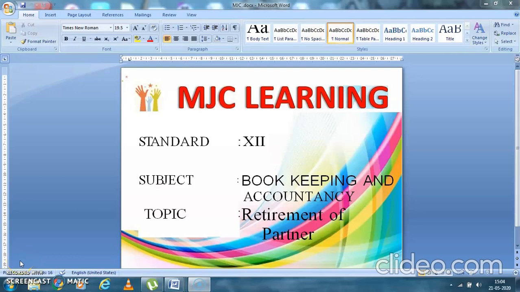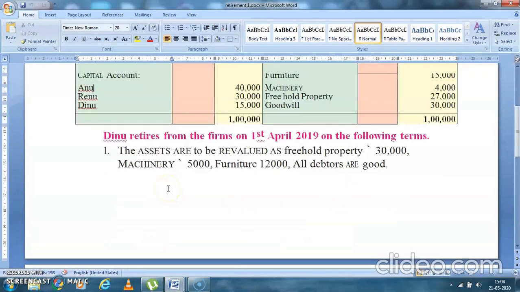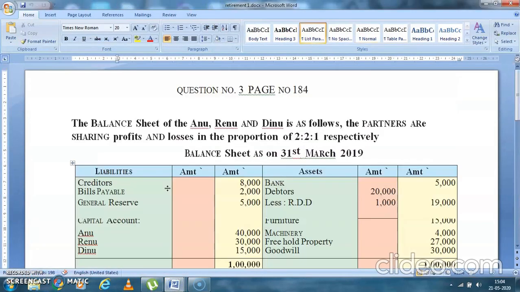Today, students, I'm going to teach you bookkeeping and accountancy. And our topic name is retirement of partners. Let's read the problem, understand the problem, and then solve the problem. Question number 3, page number 184 of the government textbook.